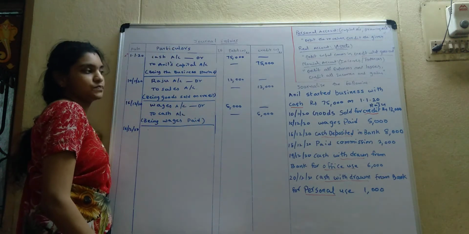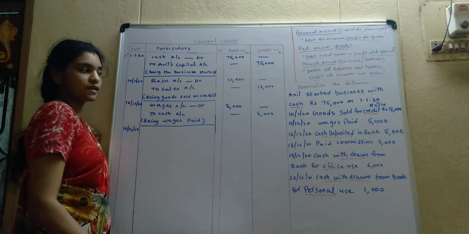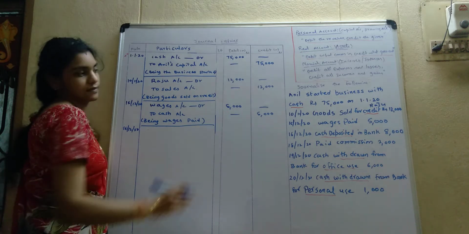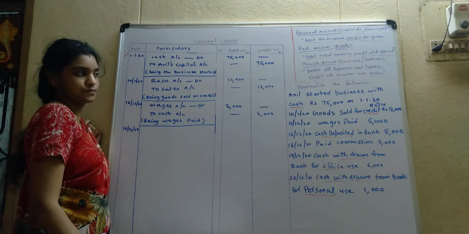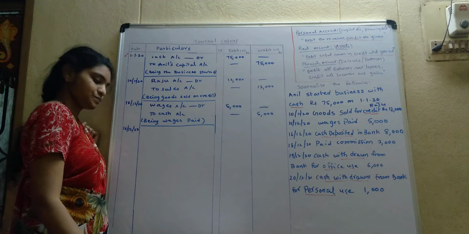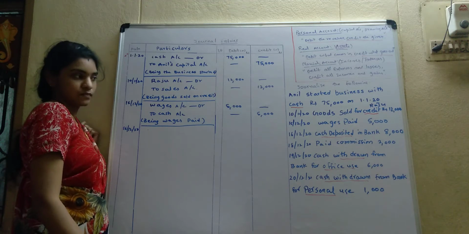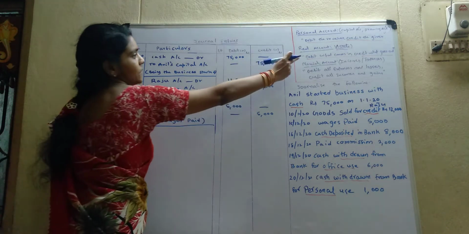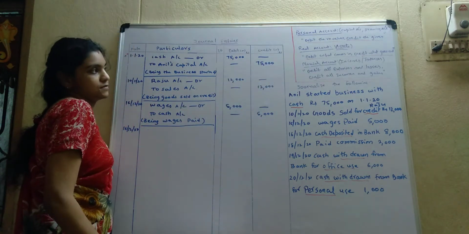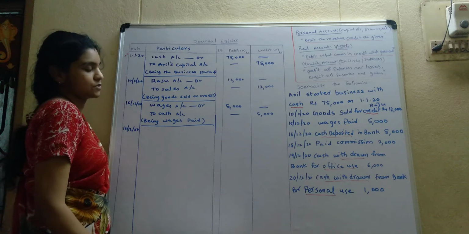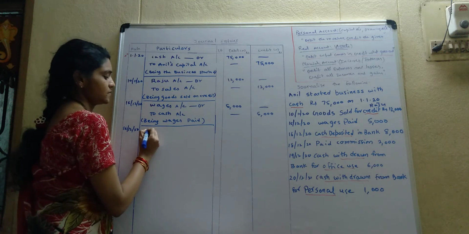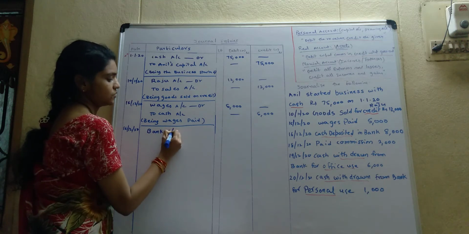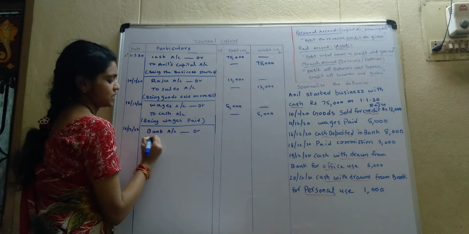See carefully. What we have to write in the notes? Check the entry for cash deposited in bank. What is the entry? Cash belongs to real account. Debit what comes in, credit what goes out. What is the debit here? Bank. Bank account debtor to cash account.